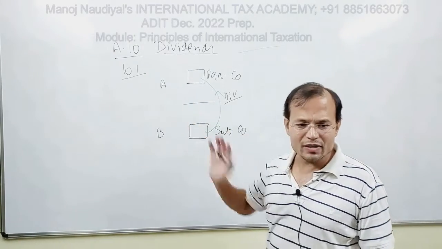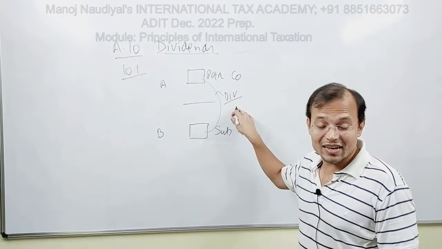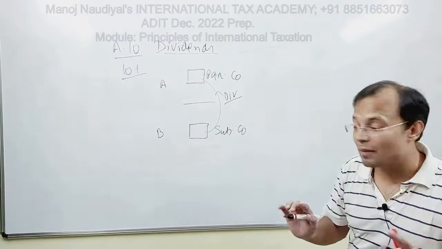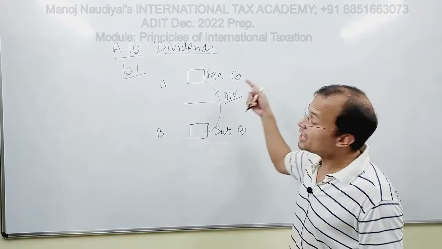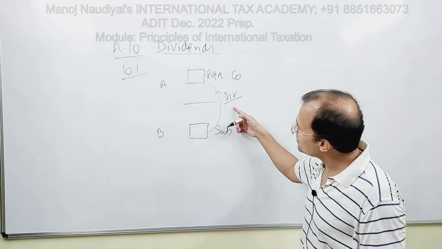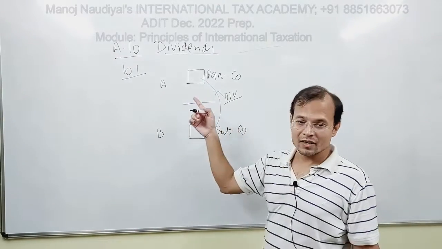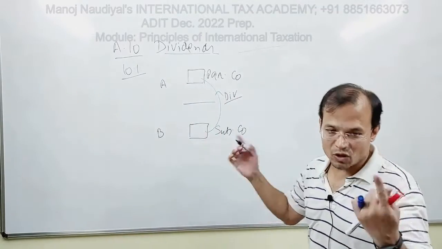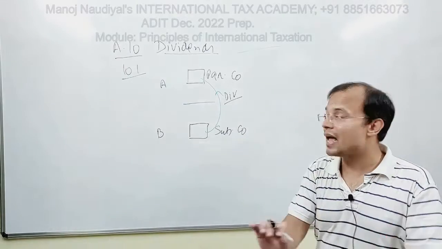So 10.1 would say that these dividends which the resident company of state B, that is Subco, is paying to the resident company of state A, or to the person of state A, we'll assume the company, these may be taxed in state A.